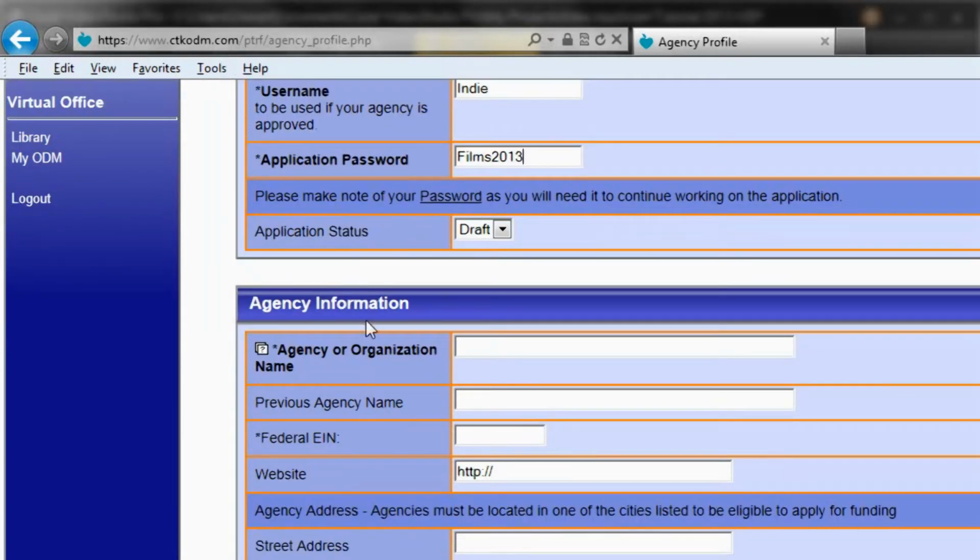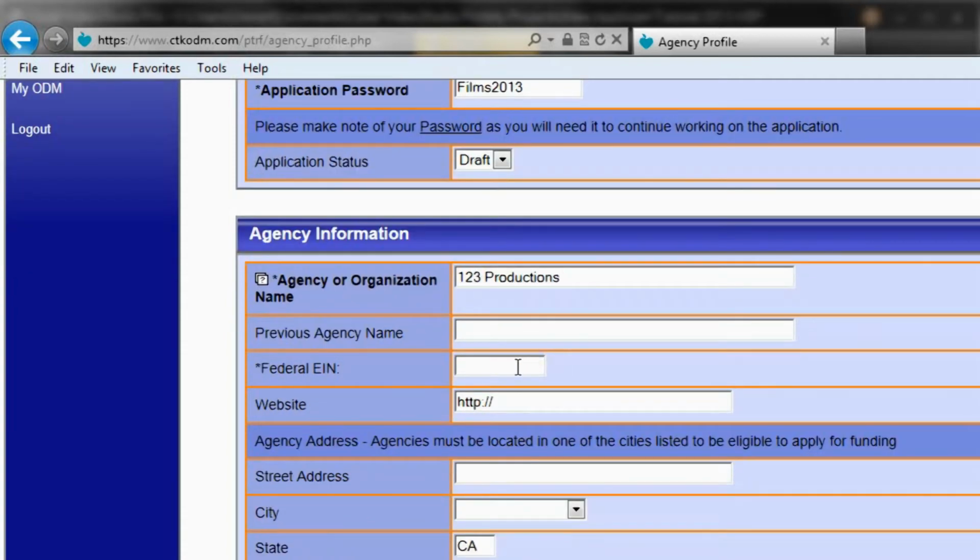The next section is titled Agency Information. The first field in this section is titled Agency Organization Name. Please enter the same name that is on the record with the IRS. For our example, I'm going to enter 123 Productions. If your agency has changed names, please provide us with the previous agency name in the field below.